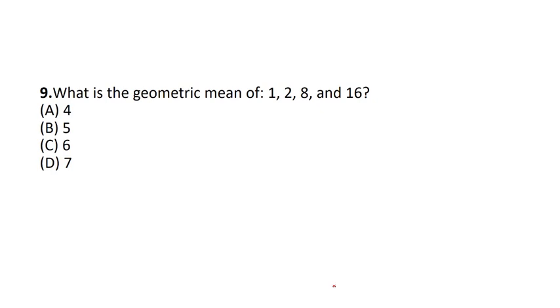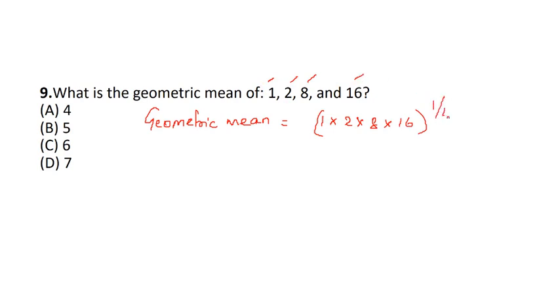Next question is, what is the geometric mean of 1, 2, 8 and 16? We did arithmetic mean. Now what is the geometric mean? So geometric mean has a formula: whatever numbers are given, we need to multiply those numbers. Now how many numbers are there? 1, 2, 3 and 4 numbers are there, to the power of 1 by 4.